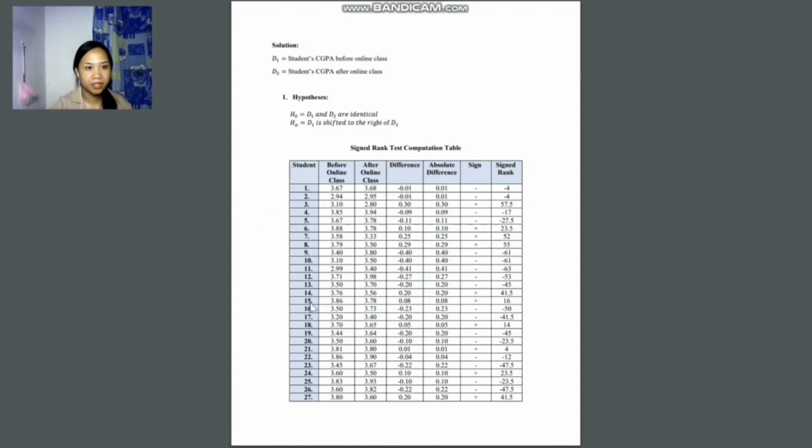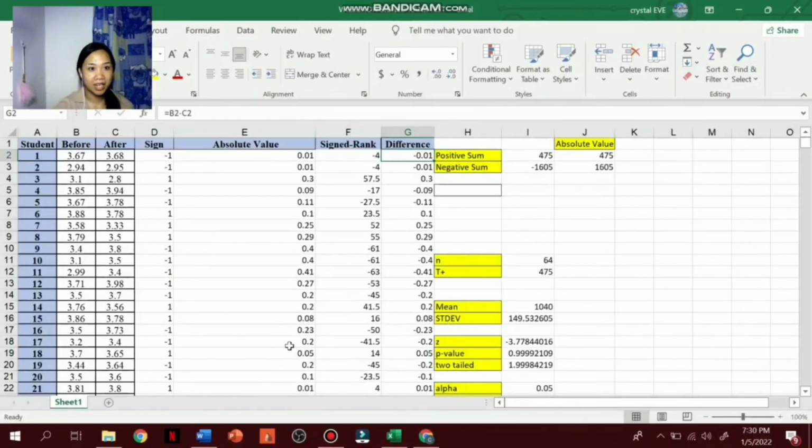Here, I use Microsoft Excel to analyze the data. Here we have the analyzed data using Microsoft Excel. First, we have the total value of the students, and that is 66. The CGPA score before online classes, the CGPA score after online classes.